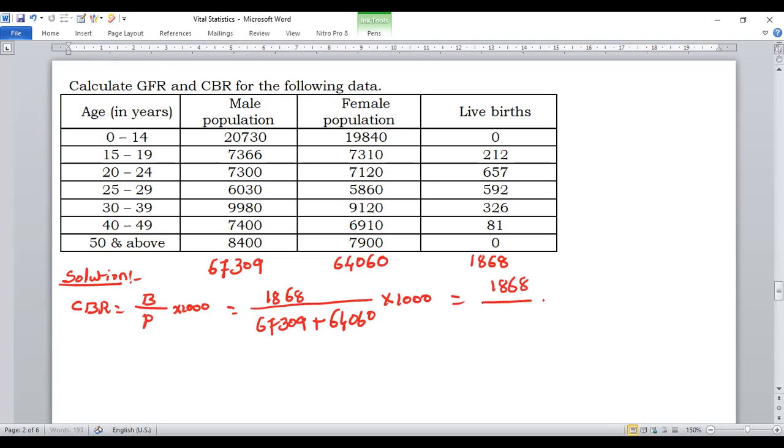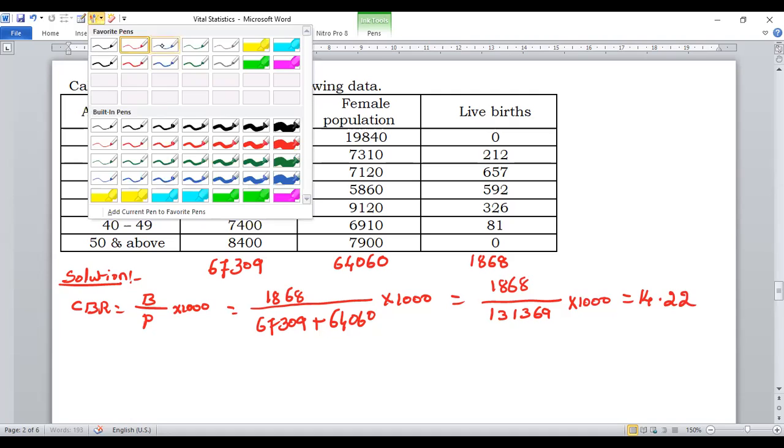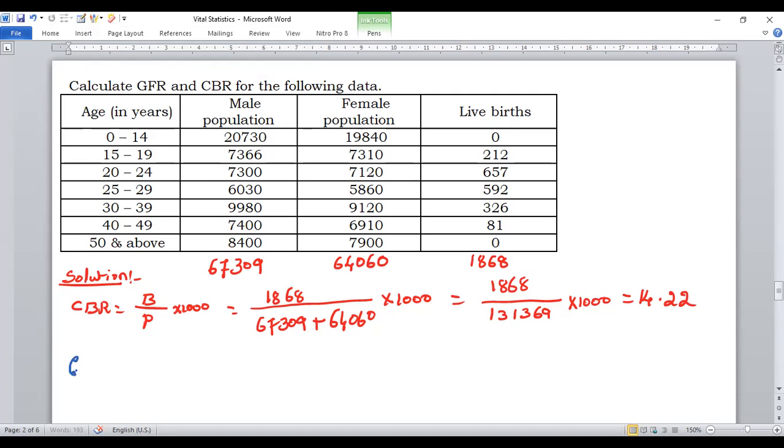So 1,868 divided by the total, which is 1,31,369, into 1,000. That is equal to 14.22, which is the CBR. And one more measure, that is GFR, general fertility rate.